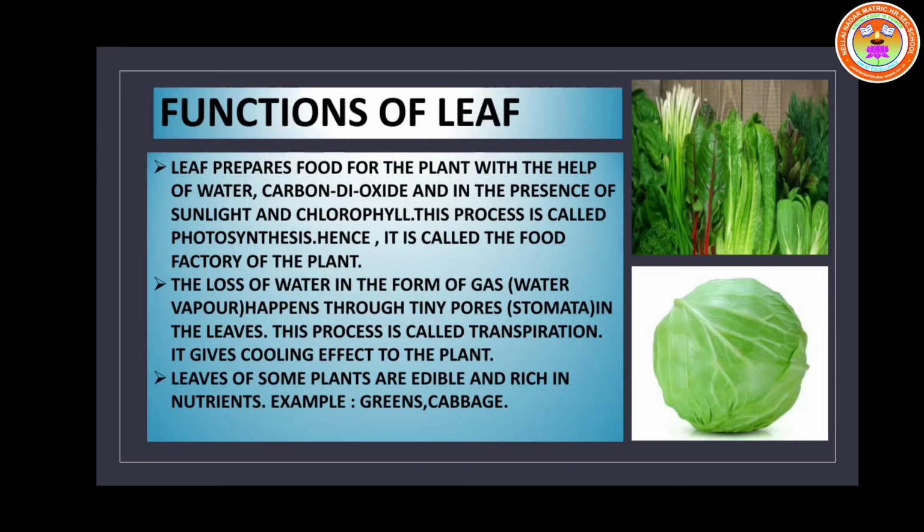And the thick line going through the center is called midrib, M-I-D-R-I-B. And one small stem is called petiole, P-E-T-I-O-L-E. Apex, lamina, midrib, petiole.